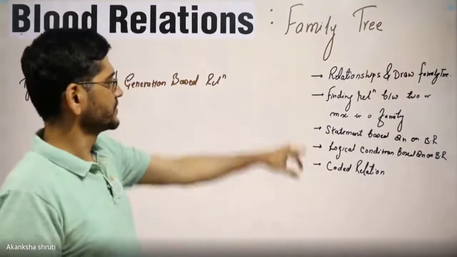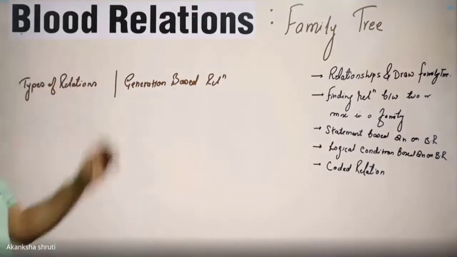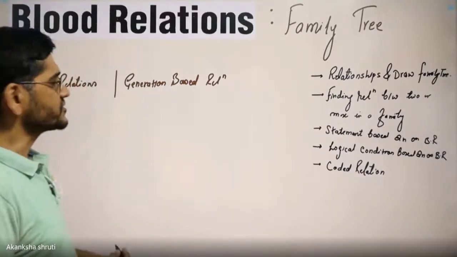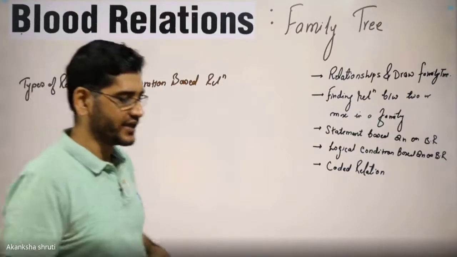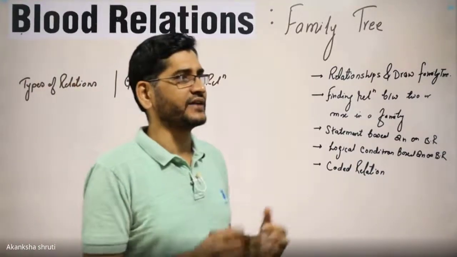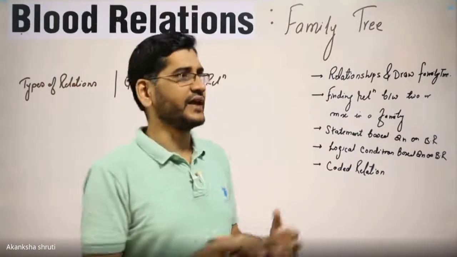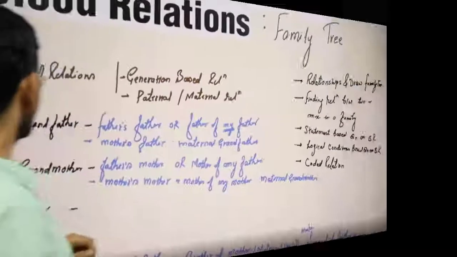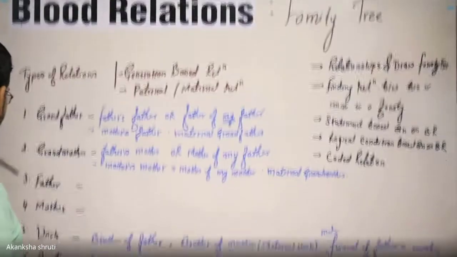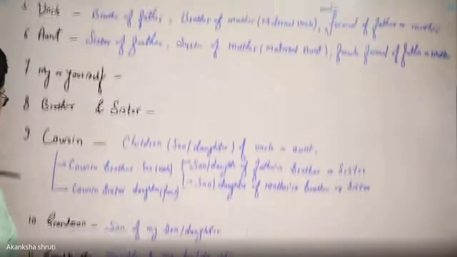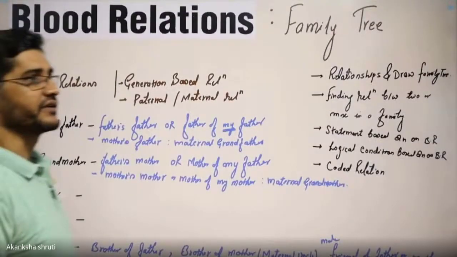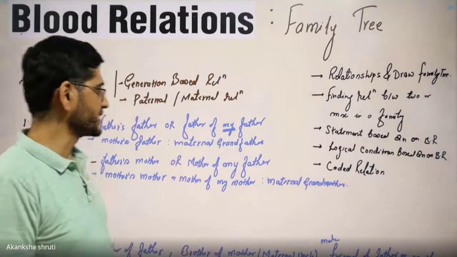Students, so what are the various types of relation in a family that we have to know? Most commonly we know relations like father, mother, grandfather, grandmother, father-in-law, daughter-in-law, cousin, niece, uncle, etc. There are various types of relation existing in a family. Their definitions are very important. Based on their definitions, the questions are framed.